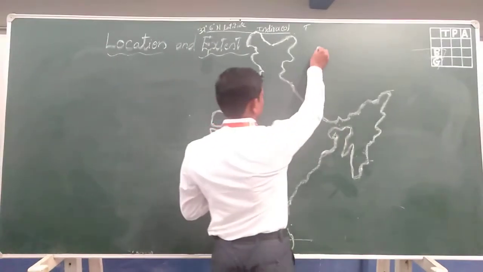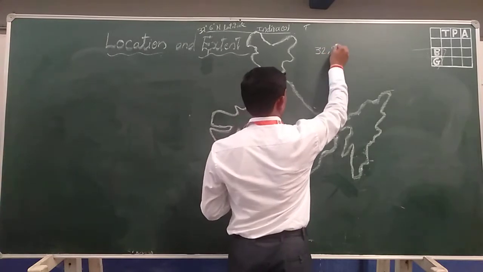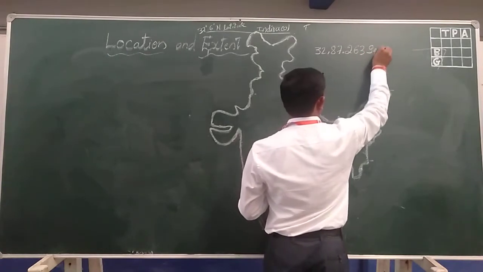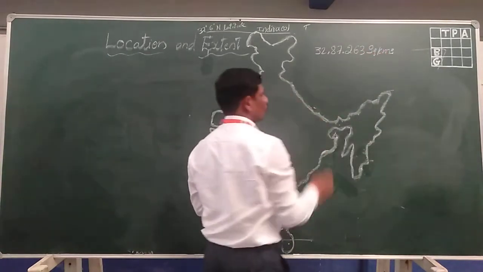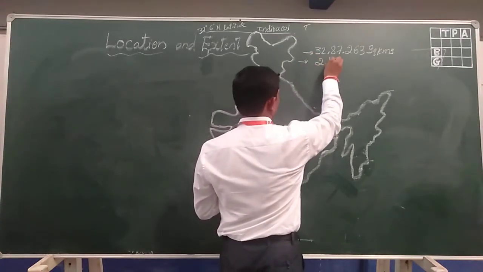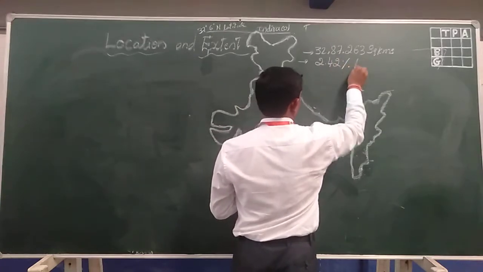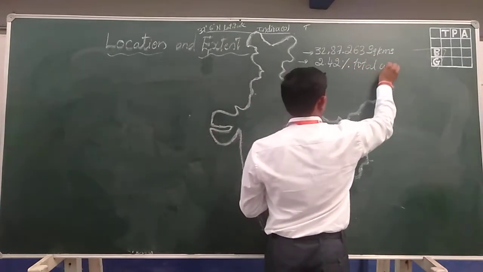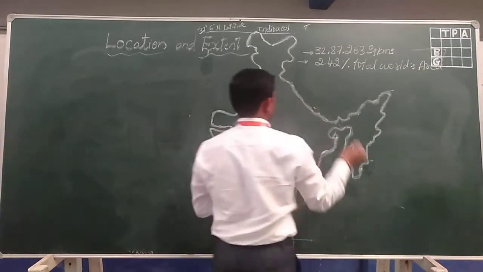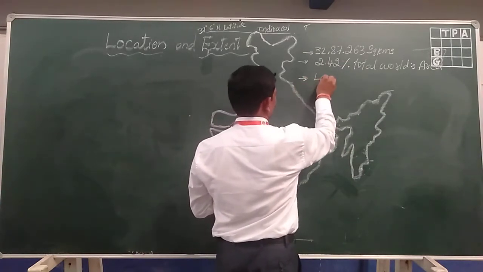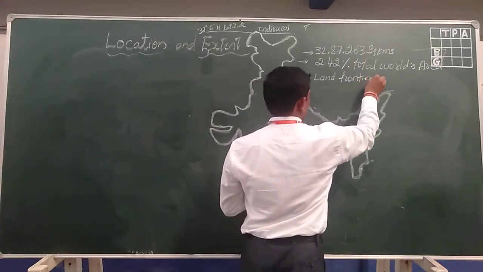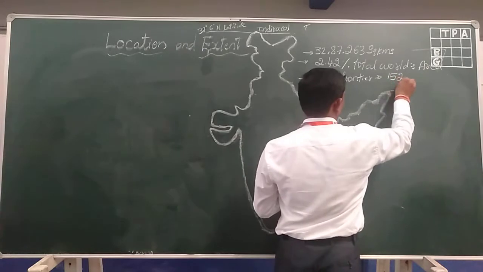Right now, 32 lakh 87,263 square kilometers. This is the total geographical area of India. Next, India occupies 2.42% of the world's area. Yes, and it has a land frontier of 15,200 kilometers.